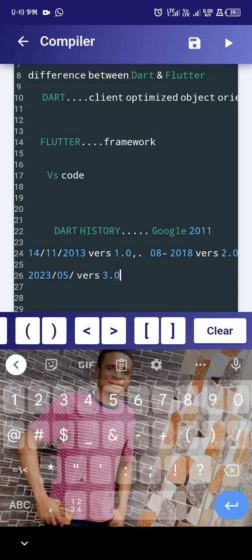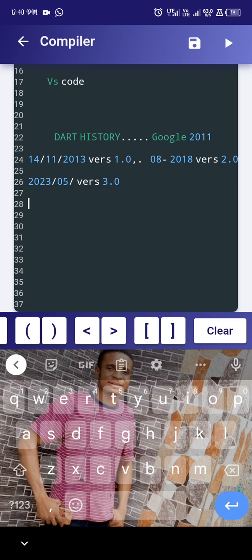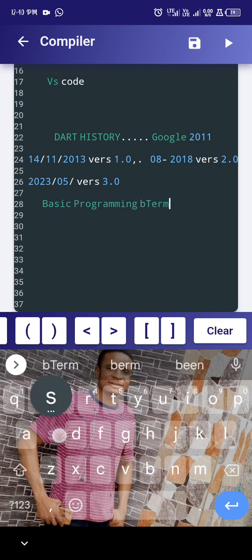Okay, what I will show you again in this same introduction to Dart is basic programming terms. When I say basic programming terms, this simply means some terms we will use in the programming language called Dart. What are the terms? They are the small keywords we will use in this Dart tutorial.